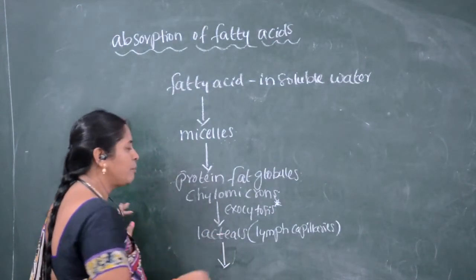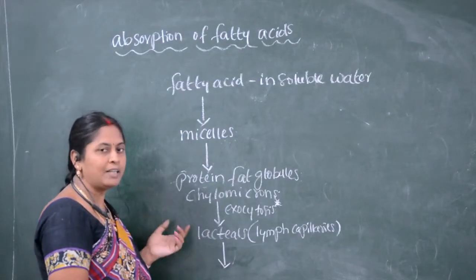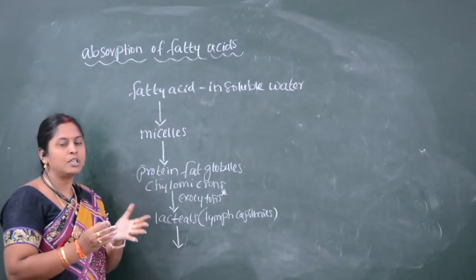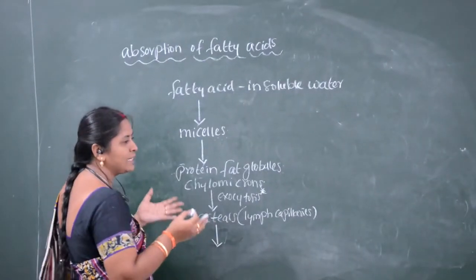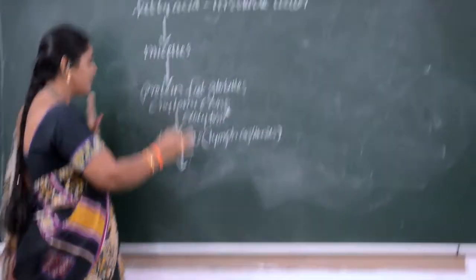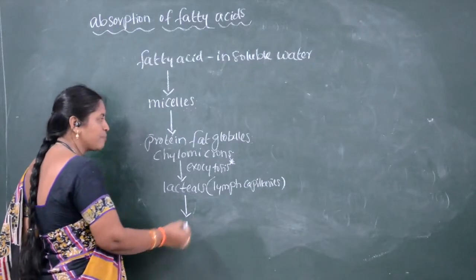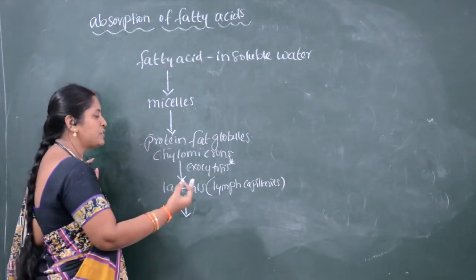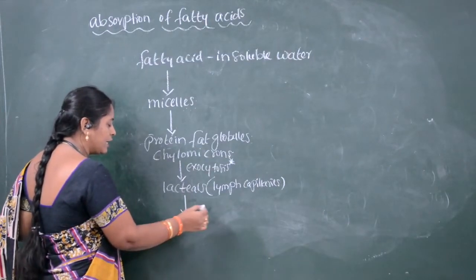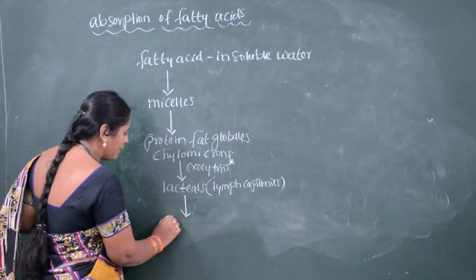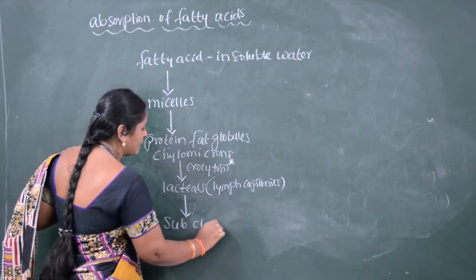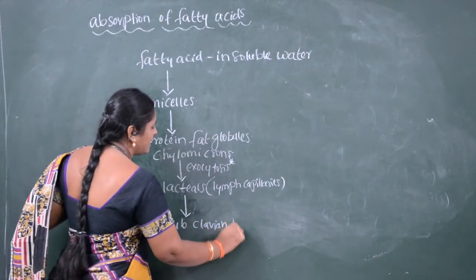carry the chylomicrons, or the fat globules, into the chest portion. In the chest portion, near the thoracic duct, these chylomicrons are dissolved into the blood capillaries through the subclavian vein.